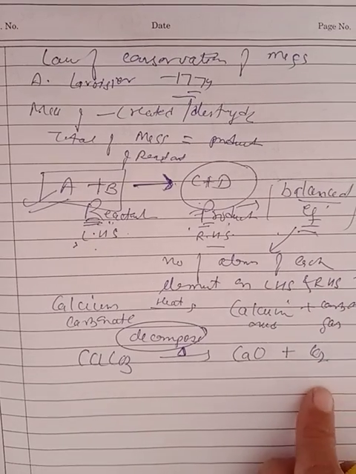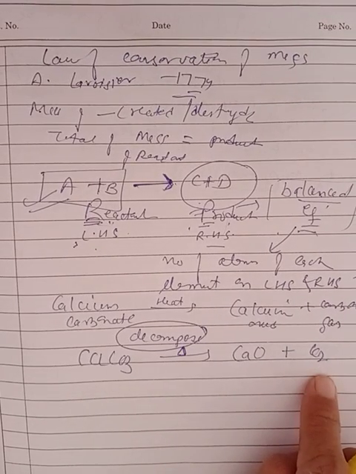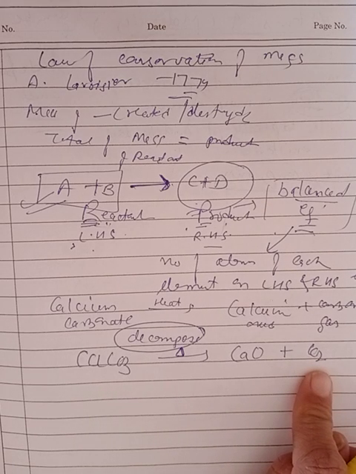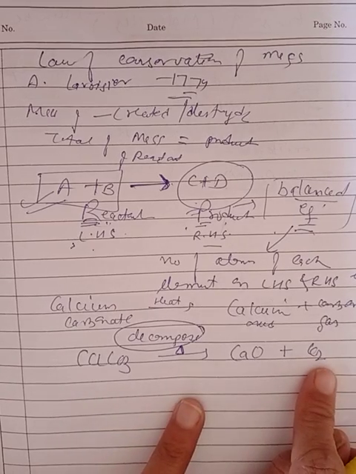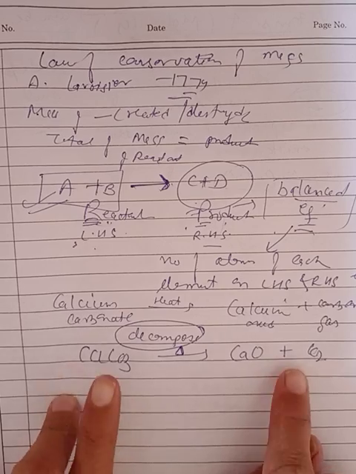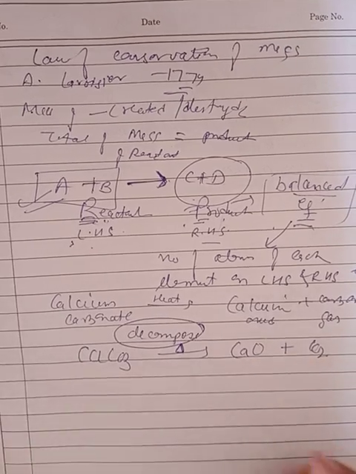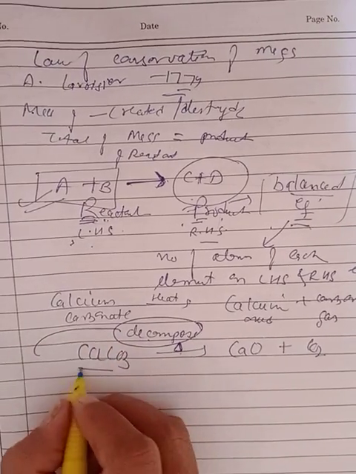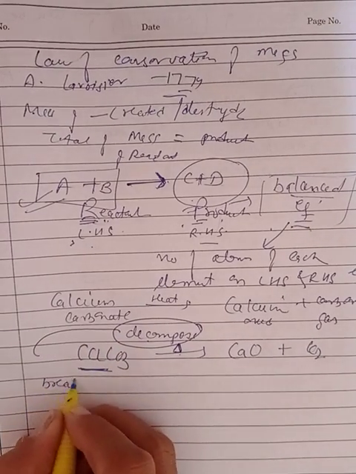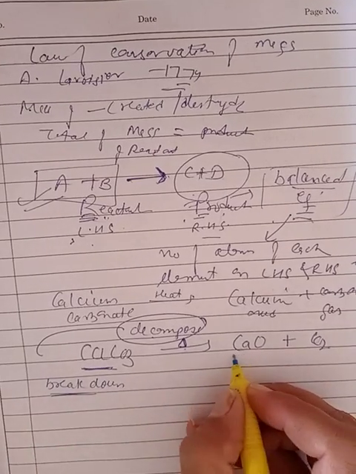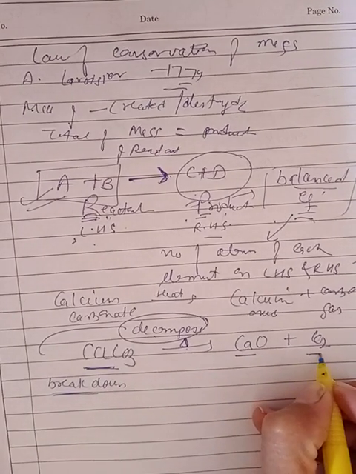Now, because of this carbon dioxide gas, the reaction must be kept in a closed vessel, otherwise this gas will not be captured and will evolve into the atmosphere. In that case the total mass will not become equal, therefore the law will not be verified. So this calcium carbonate on heating decomposes. Decompose means this compound undergoes breakdown to form calcium oxide and CO2.